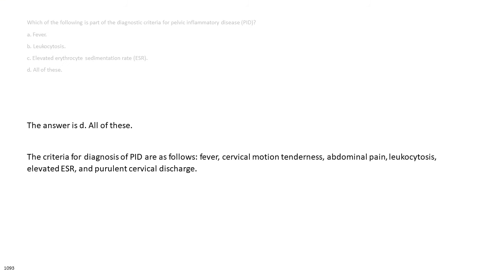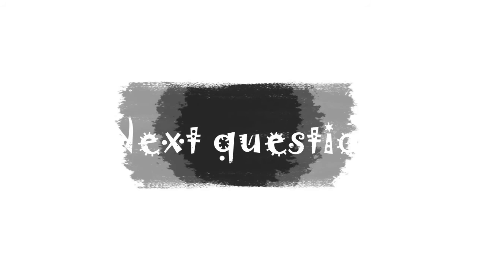The answer is D. All of these. The criteria for diagnosis of PID are as follows: fever, cervical motion tenderness, abdominal pain, leukocytosis, elevated ESR, and purulent cervical discharge.